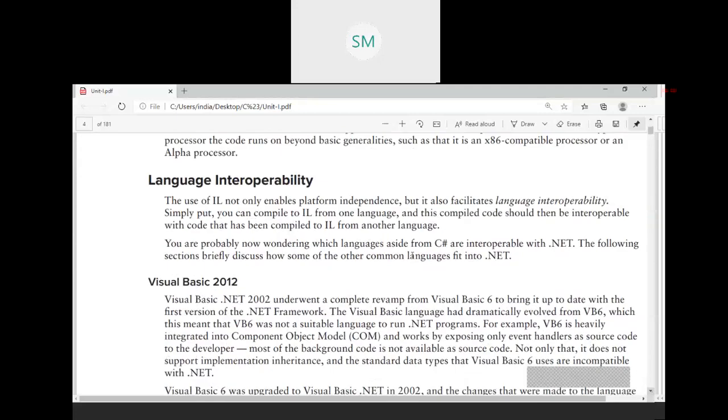Next is language interoperability. If you design a component in a .NET programming language, that component can be used directly from another .NET language. If you are designing a calculator component in VB.NET, that component can be directly used in C Sharp. Achieving this feature is called language interoperability. So these are the three things that you should remember.